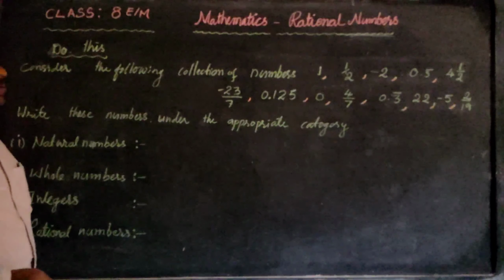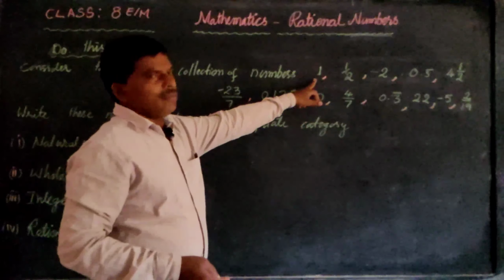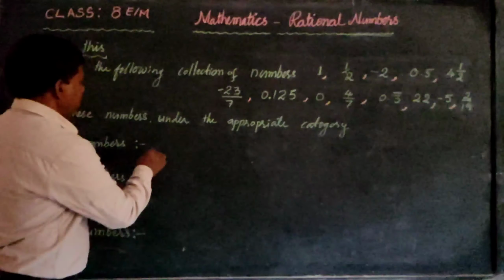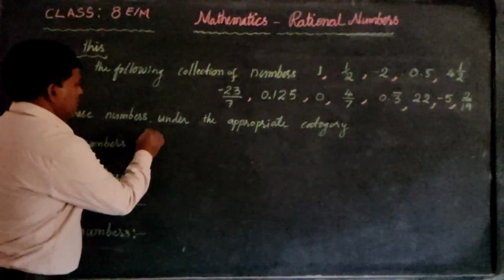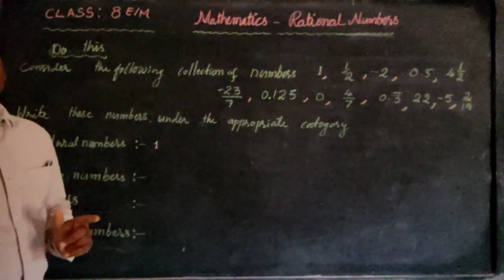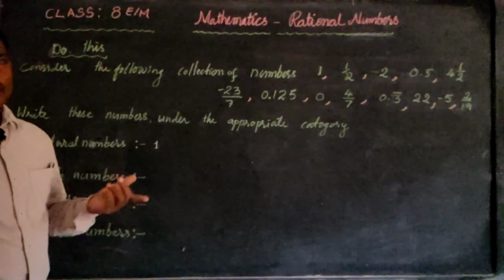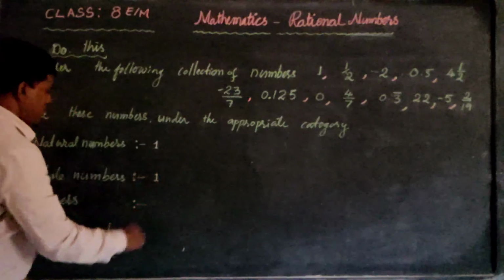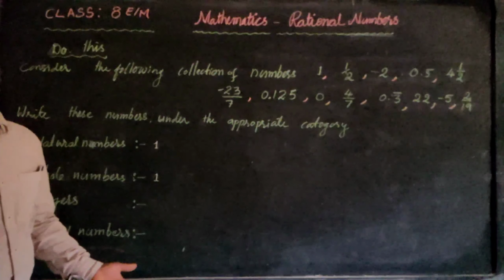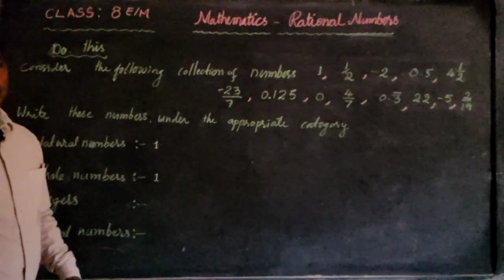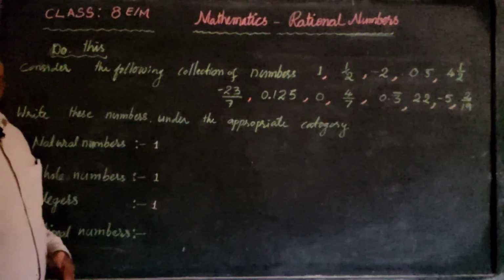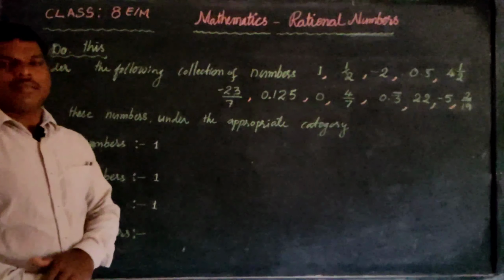So, first observe 1. 1 is a natural number. You can write here that 1 is also a whole number, it is also present in the whole number set. 1 is also an integer. Now, is 1 a rational number or not?